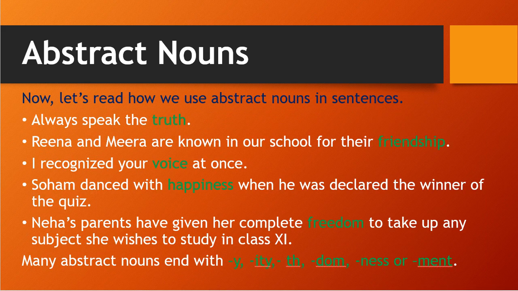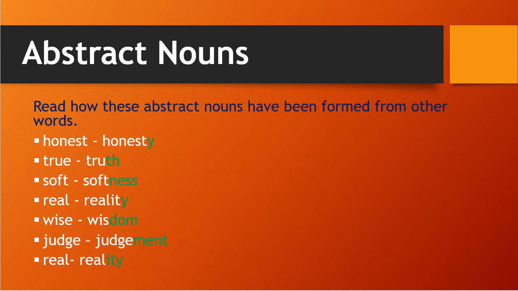In the last class, for abstract nouns we have seen a few more sentences. In that, many abstract nouns end with y, th, dom, ness or ment. So this kind of abstract nouns are also there, and we have seen those examples also. You see here I have shown you in our previous class with a green mark which are the examples. Judge, for judgment, is an abstract noun.